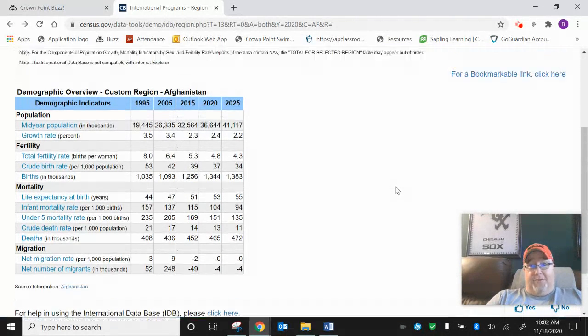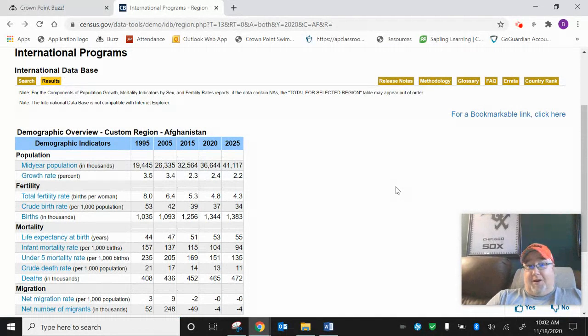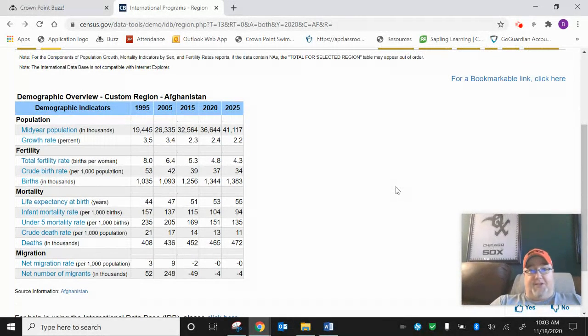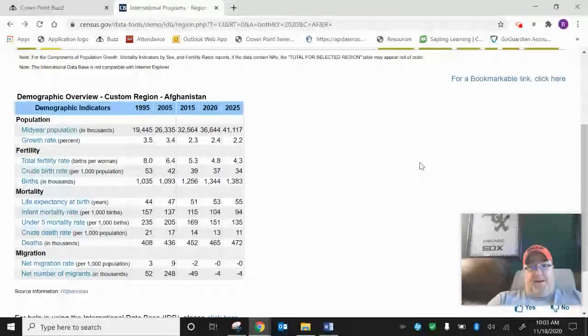Feel free to pick through this database and look at some different countries if you want to. But again, this is a country specific assignment.